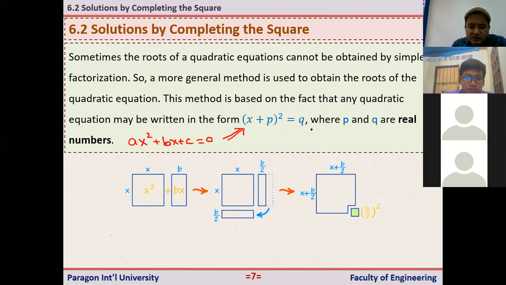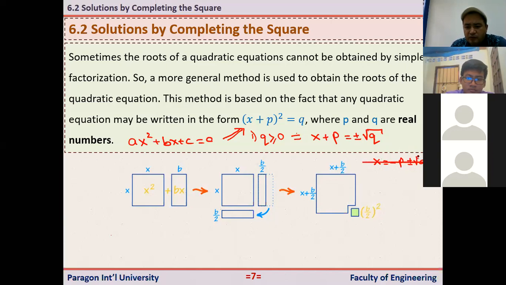Here I'm assuming that this q is positive, because if q is not positive, it doesn't have a solution. So I'm assuming that q is positive, at least not negative, right? Since we have something squared here, then we will have x plus p is equal to plus minus square root of q, right? Now if I just take p to the left hand side, then we will have x is equal to minus p plus minus square root of q.